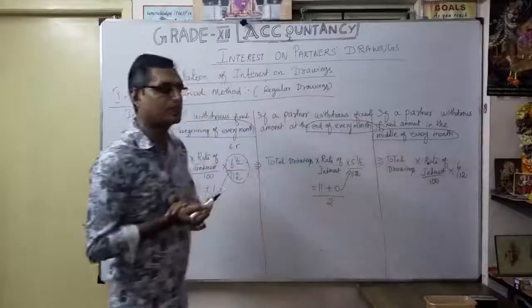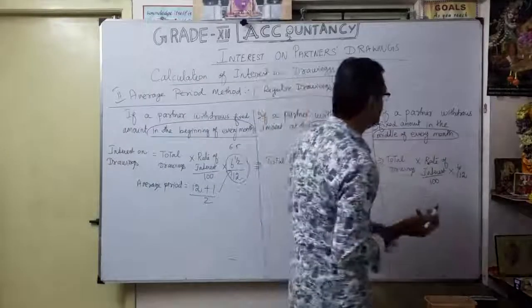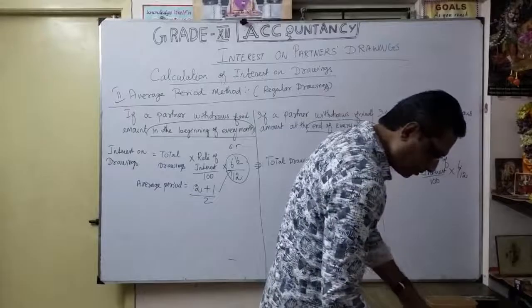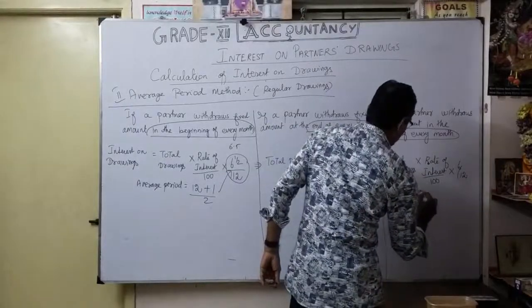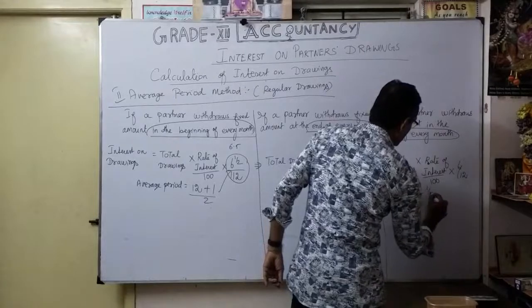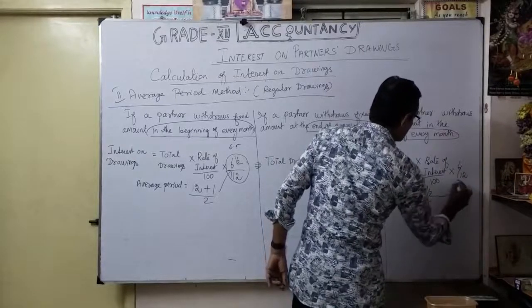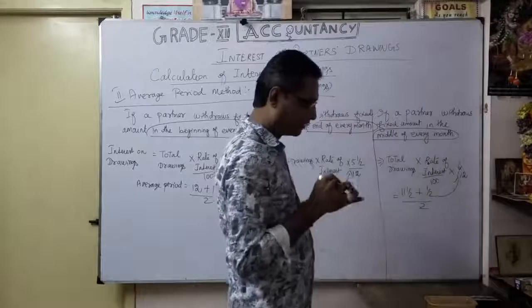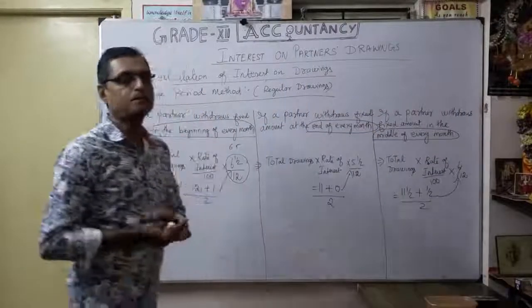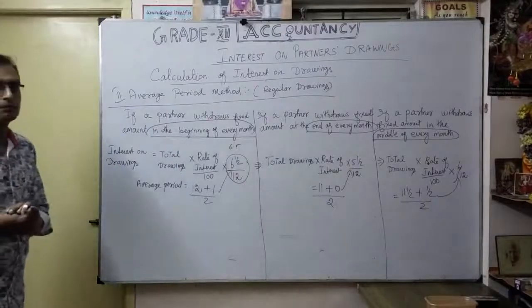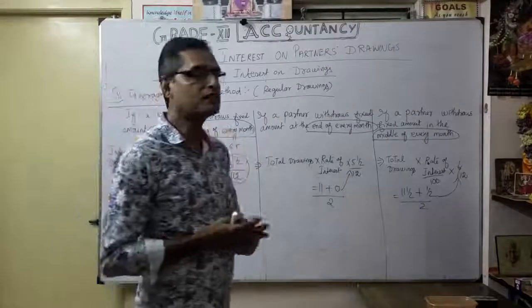That's the average period. And finally, middle of every month. It's very easy. Simple one. Whatever the first one, number 1 by months plus half divided by 2, that's 6 by 12. So what is the average period? Very easy. Months left after first drawing plus months left after last drawing, divided by 2.